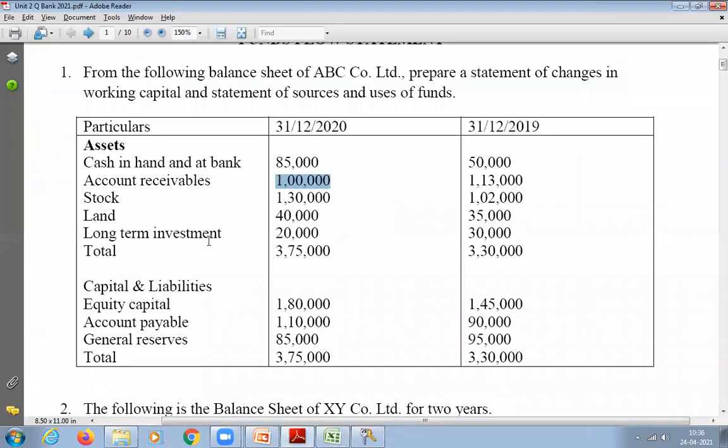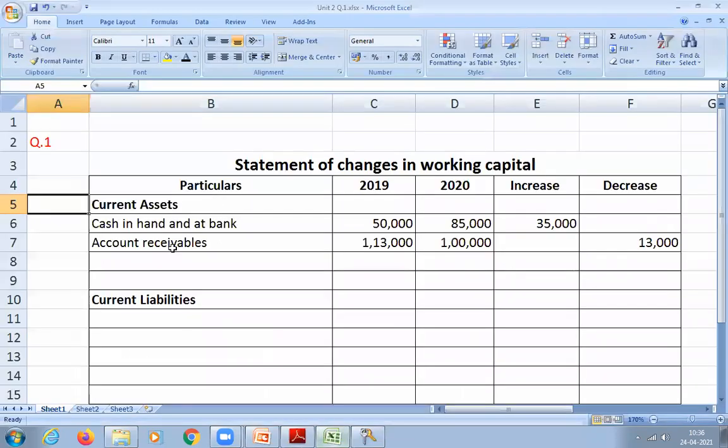Okay. Next, which is the next current asset? We have one more. Stock, sir. Stock is not a fixed asset, right? It is going to be consumed within 1 year. A few months it will finish. So stock also. So please write down stock.